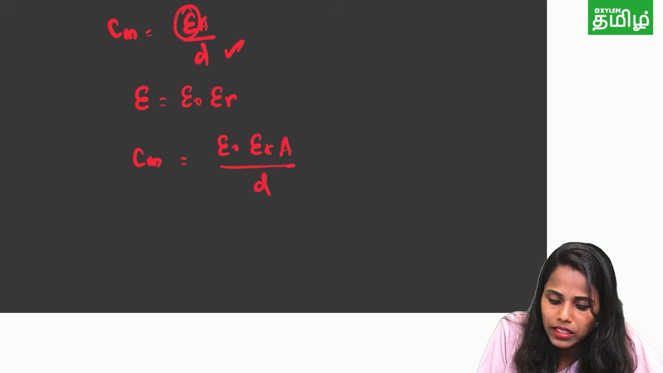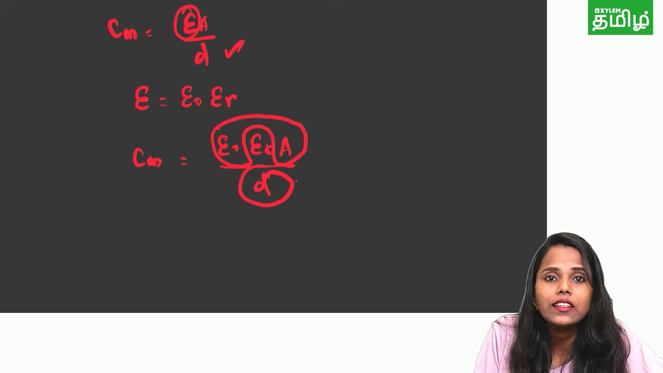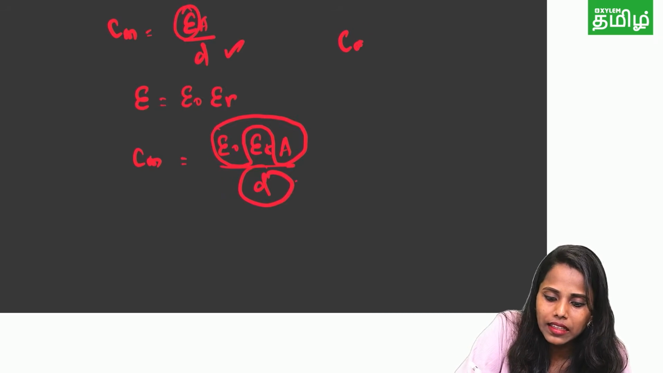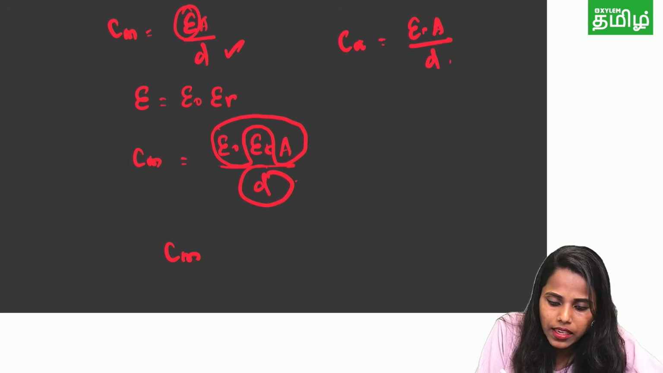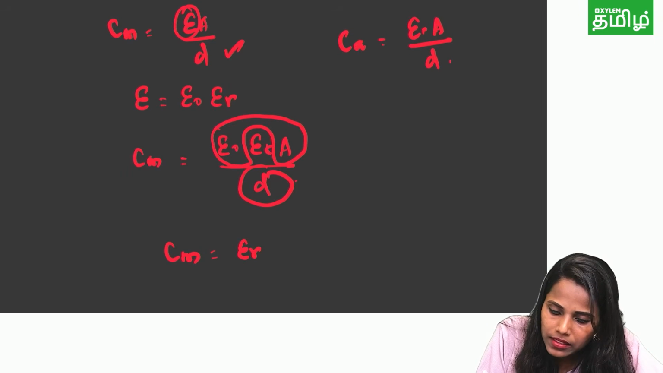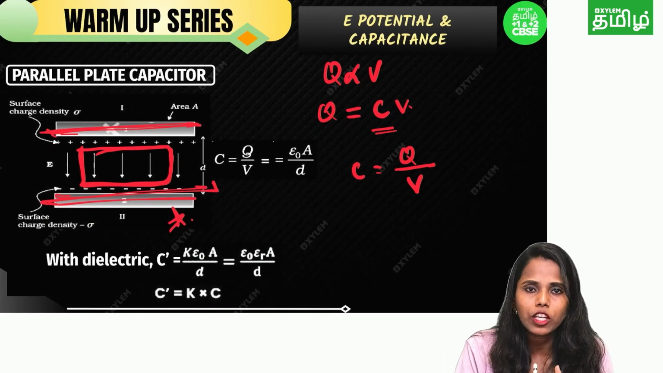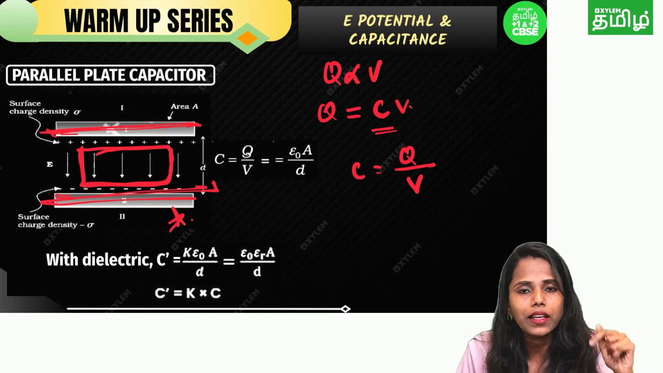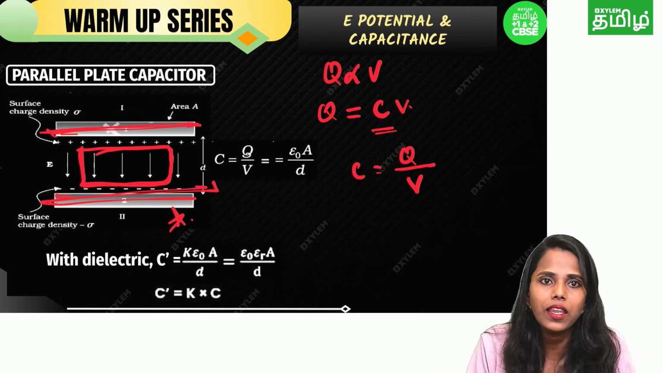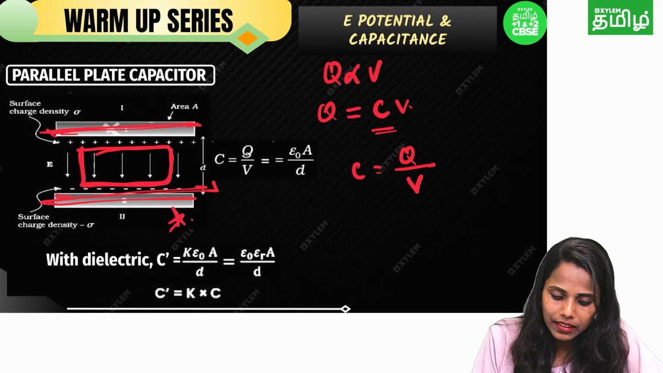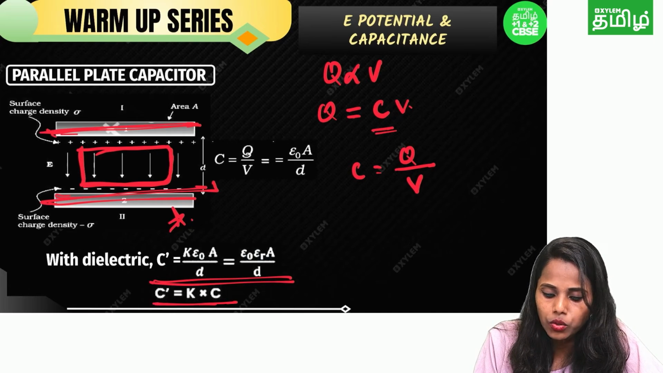Everybody knows epsilon naught A divided by D is the formula for C in the air. So we can write Cm is equal to epsilon r Ca. This is very important. You need to learn only one thing: when you keep the dielectric material inside the parallel plate capacitor, capacitance will be increased. With the dielectric, C dash is equal to epsilon naught epsilon r A by D, that is C dash is equal to K into C.